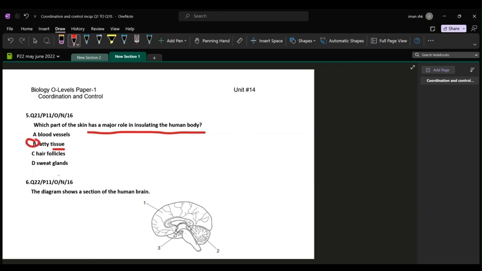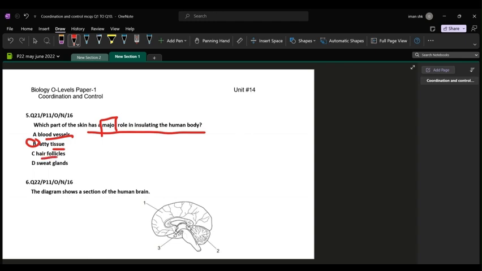Why can't option A, C, and D be the right ones? Blood vessels do help insulate the body, but they do not play a major role because they are more importantly working on the blood flow towards the body according to the external and internal temperature.